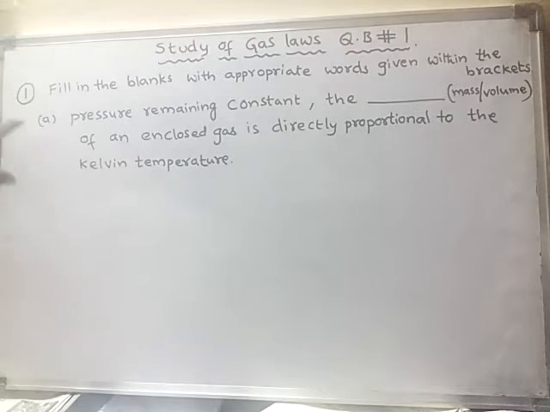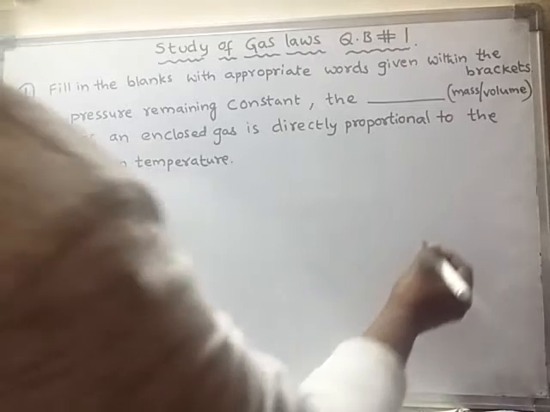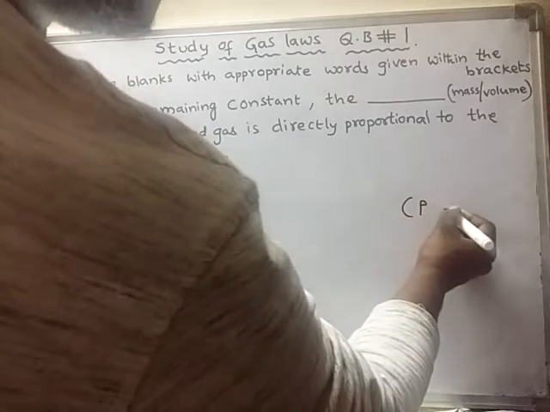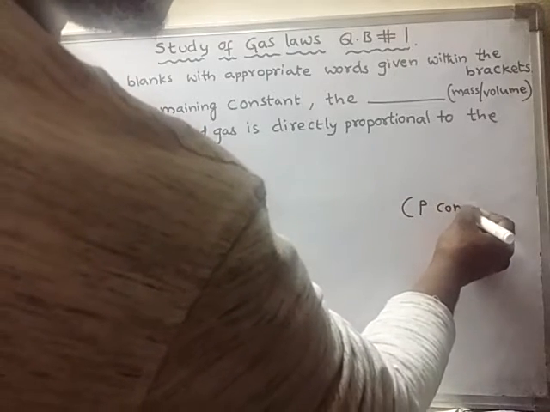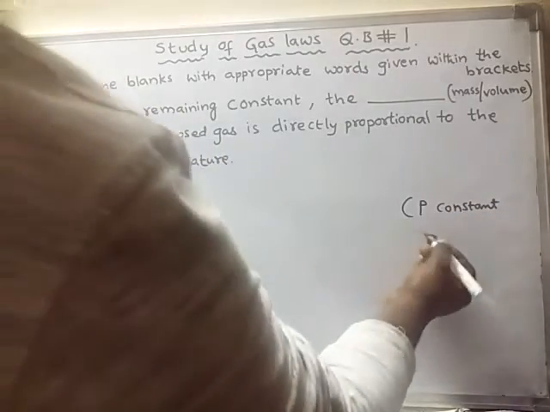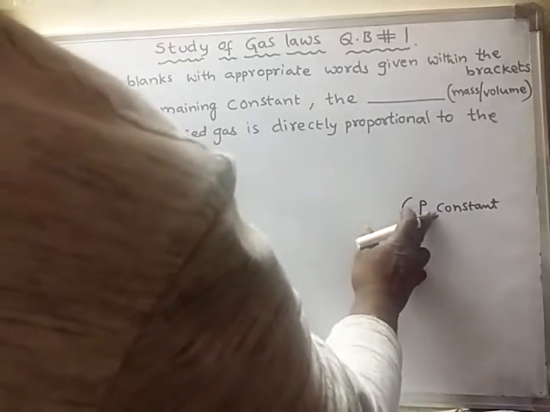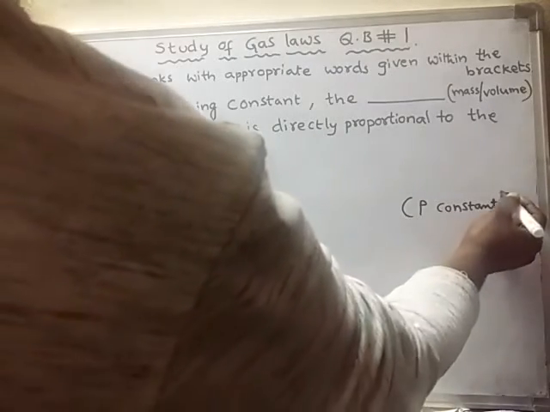Under first question, sub-question A goes like this: pressure remaining constant. That means pressure kept constant, at constant pressure. Whenever any quantity is constant, we have to keep that quantity in the bracket.